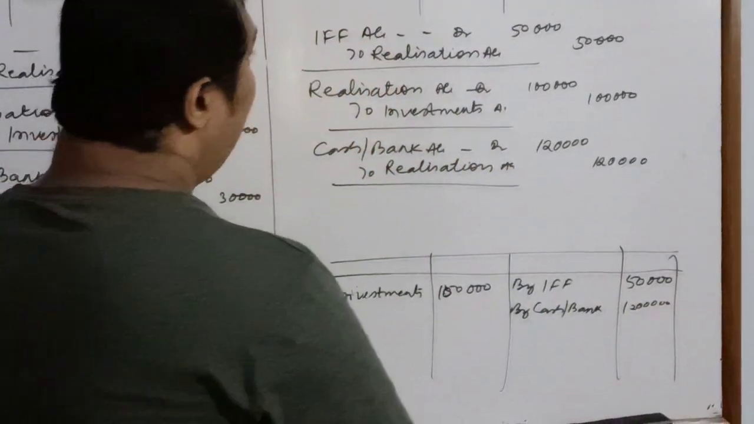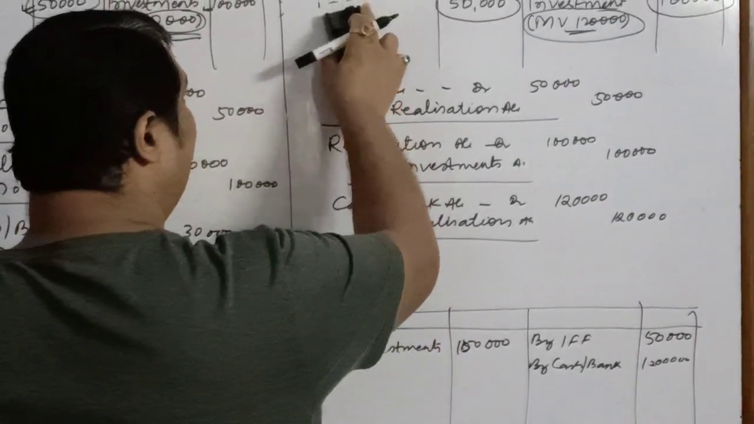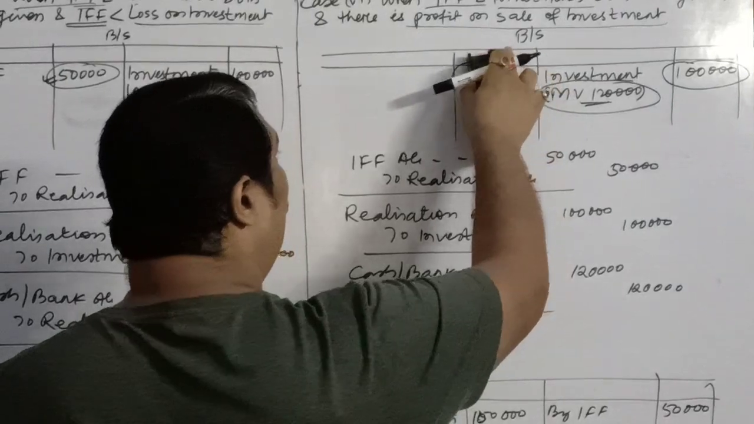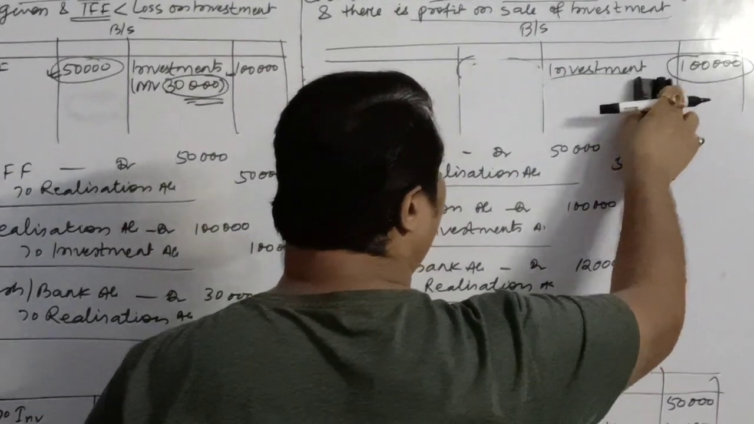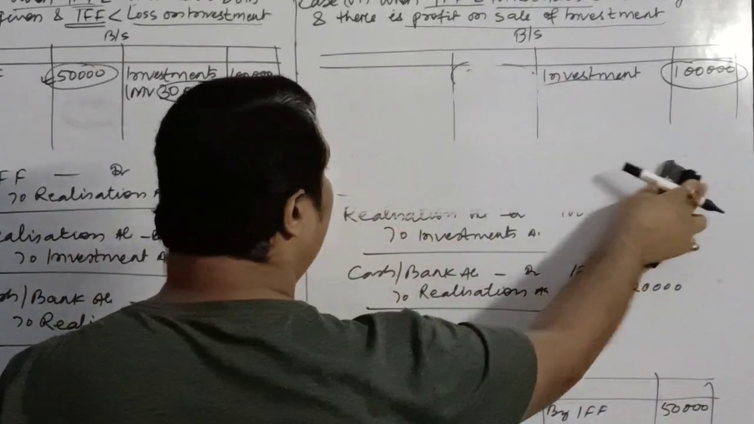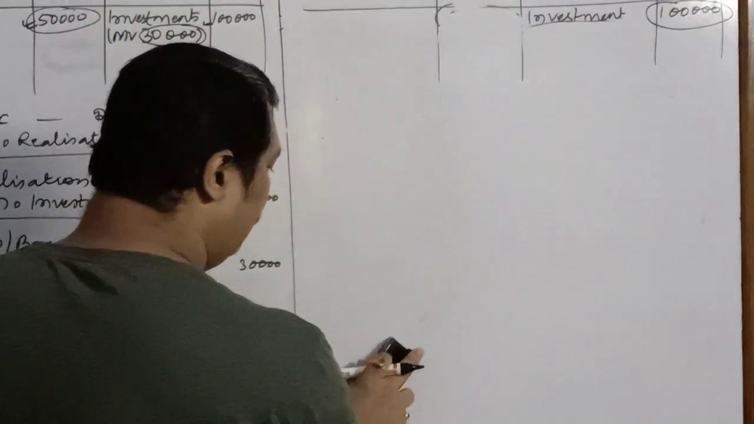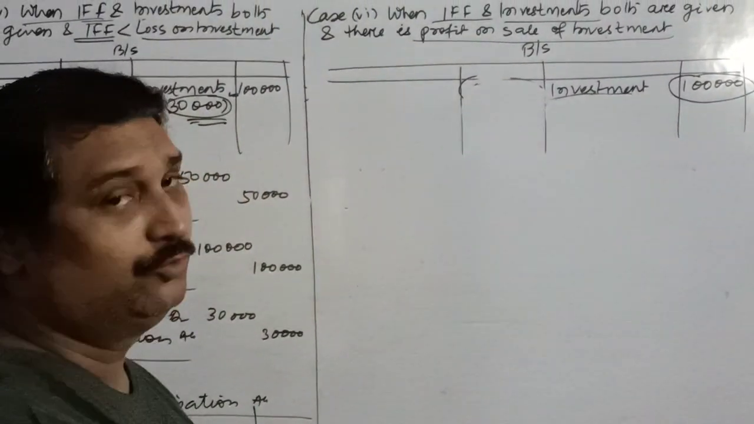Children, you can understand one more condition. Condition number 7, you can say, when there is no IFF given and there is only investment given on the asset side and there is no realizable value. So what will you do in that case? The question does not tell you anything about how much money you are going to realize if you sell this investment.